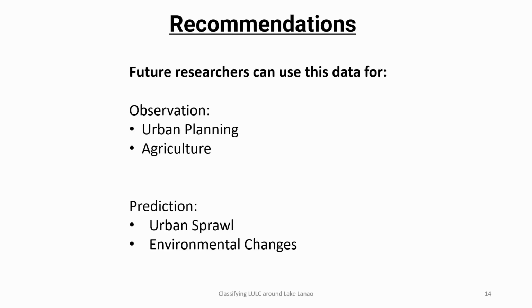The use of this data can be used in the following situations. For observing urban planning, we can identify areas suitable for development and zoning. For observing agriculture, we can monitor crops and identify land suitable for farming based on factors such as soil and climate.